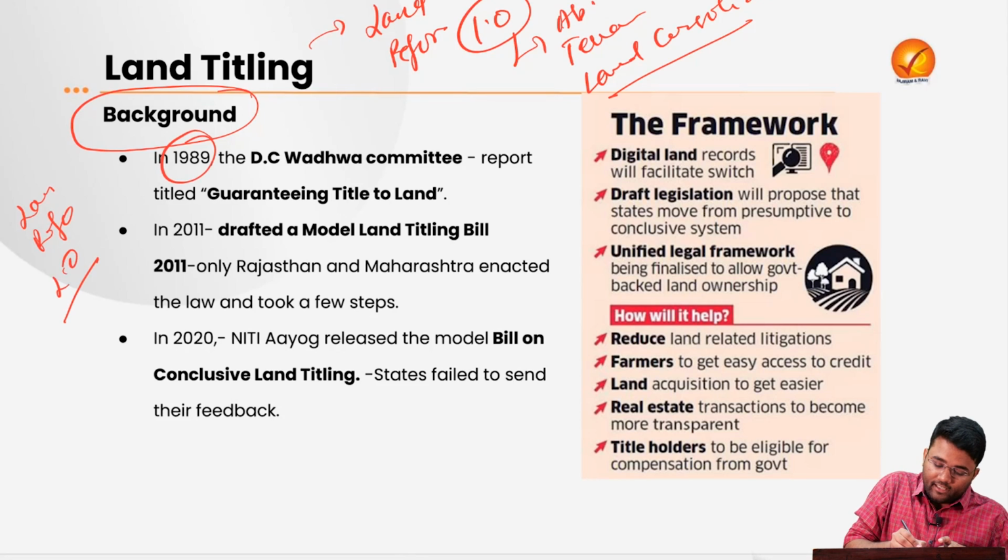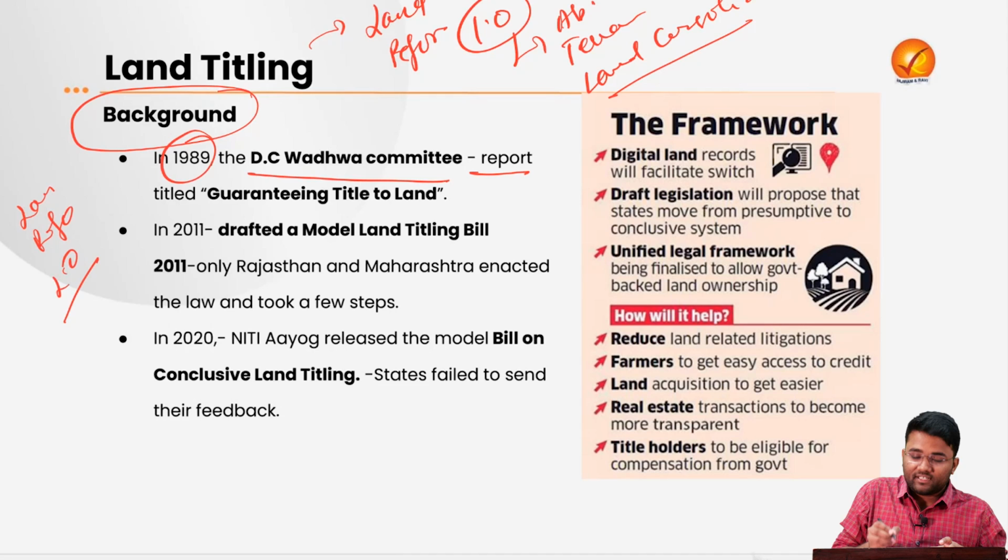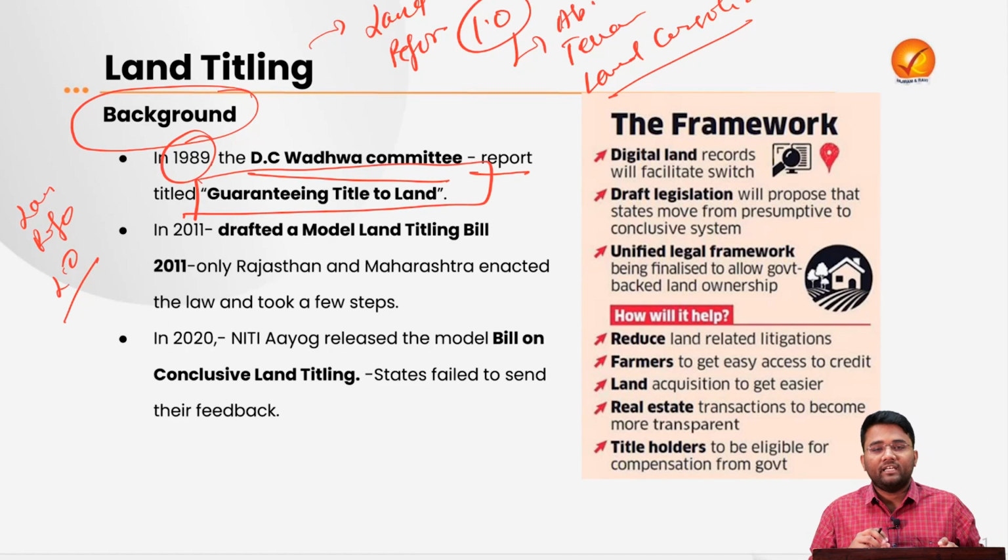In 1989, there was a committee named the DC Wadhwa Committee that presented a report titled Guaranteeing the Title to the Land, where they emphasized that the government should move from presumptive land titling to conclusive land titling to reduce the litigations and the issues that arise regarding land titling.